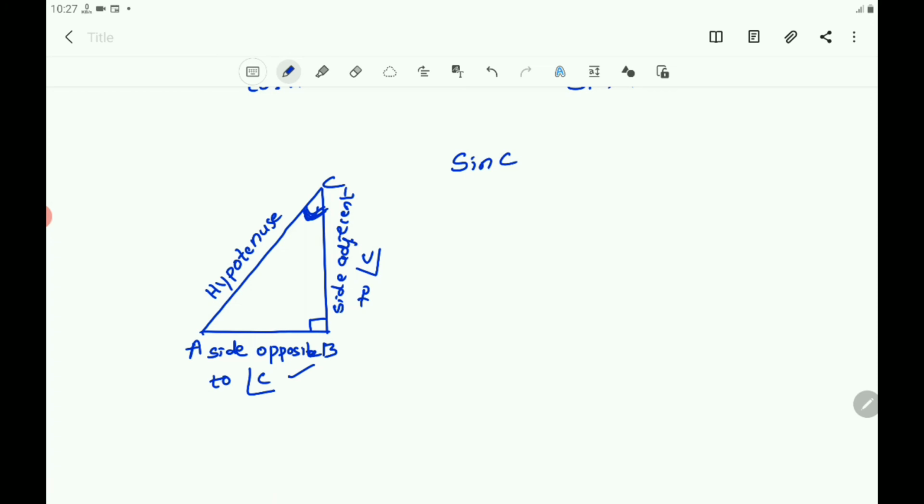Sin C. Again the same relation, sin is O by H, that is opposite side by hypotenuse. You know that for angle C, the side opposite to angle C is AB, and the hypotenuse is AC. So AB by AC.